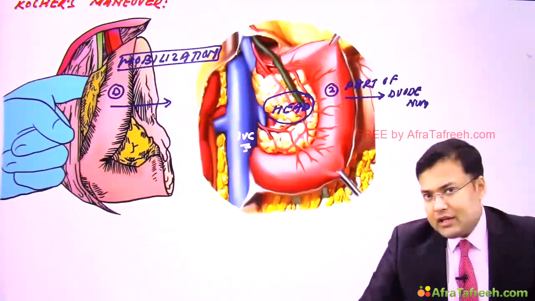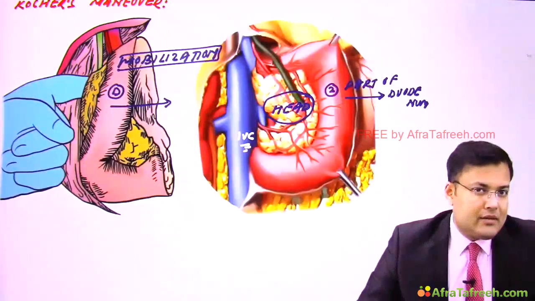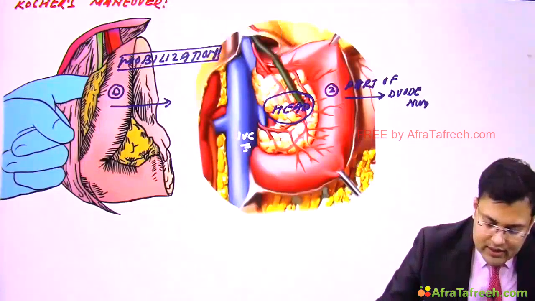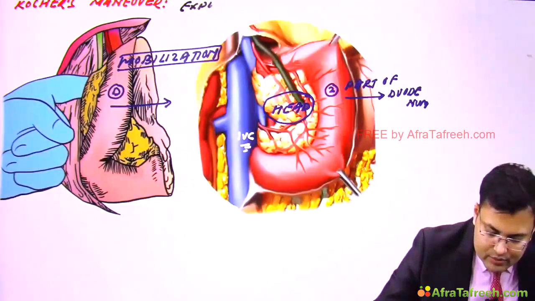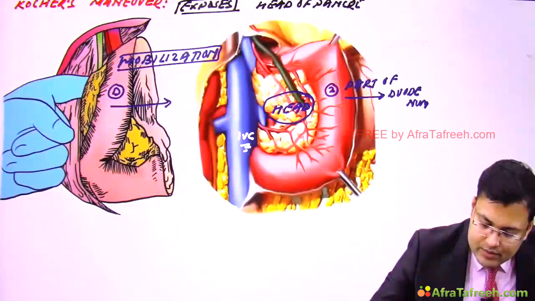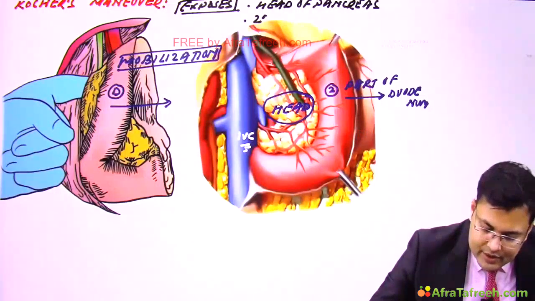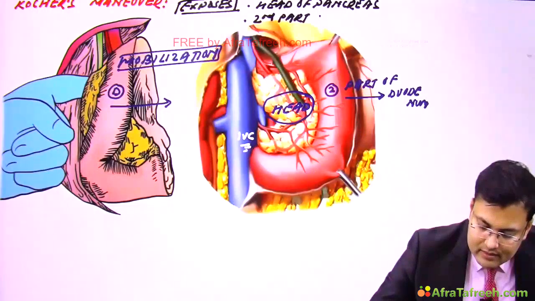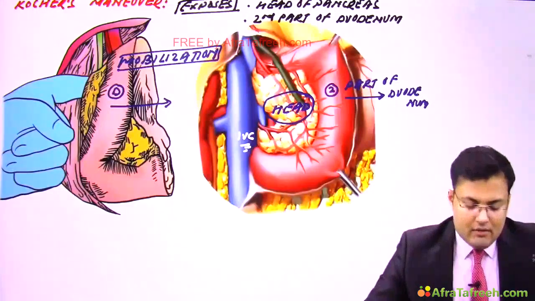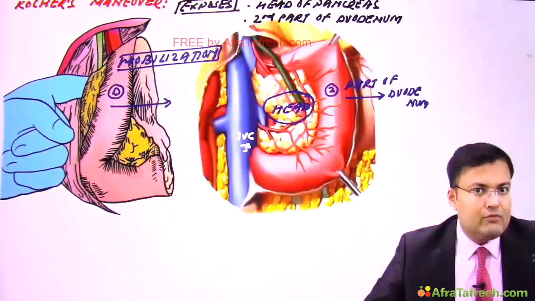So Cocker's maneuver exposes the head of pancreas, the second part of duodenum, and the structures located posterior to them. We perform this maneuver in one of the famous surgeries.